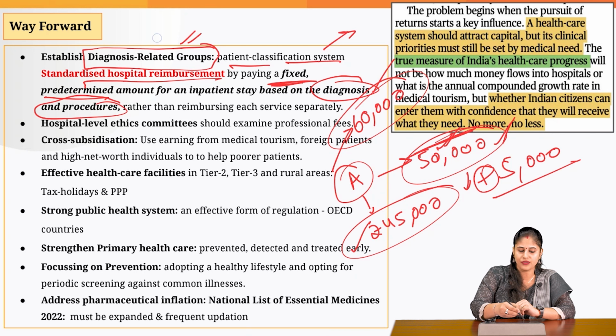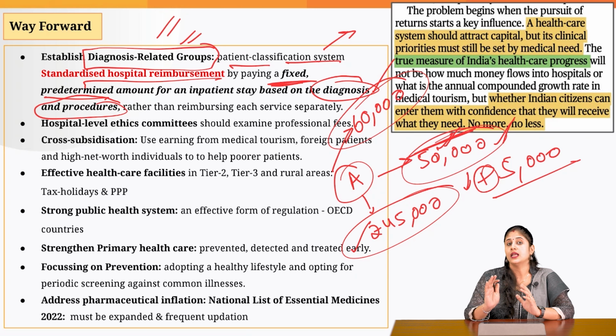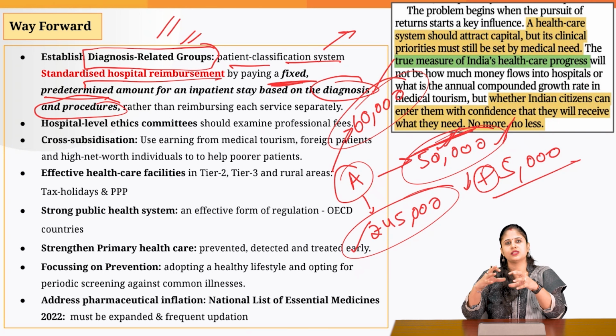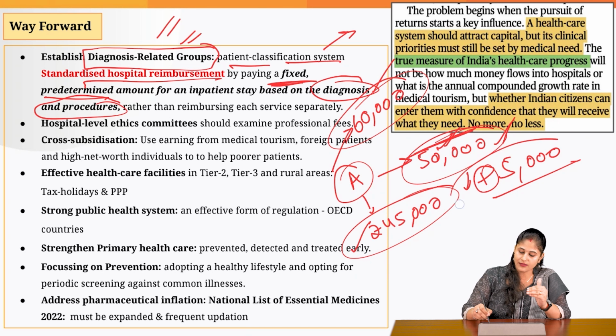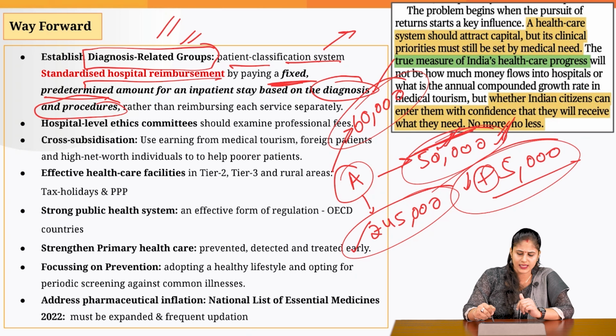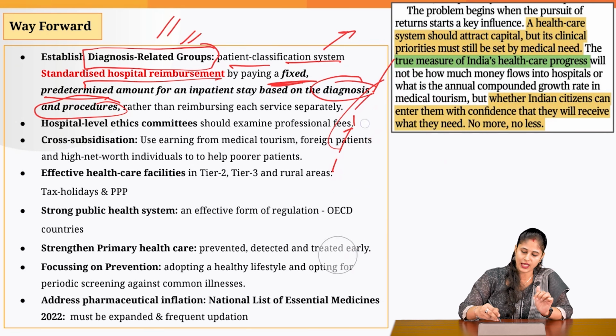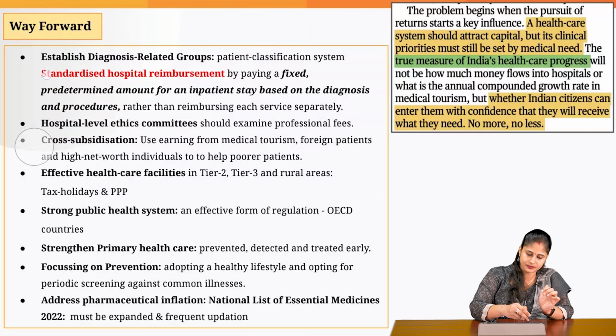So do you think if we go with the diagnosis related group, the hospitals would have the incentive to undertake a lot of laboratory tests? The answer is no. They will have the incentive to try and conduct the same surgery, the same diagnosis or the same procedure within a lesser amount so that they can make a profit, because the amount they'll be getting under the insurance policy is going to remain fixed. So this is something that we can do to put a check on the rising medical inflation.